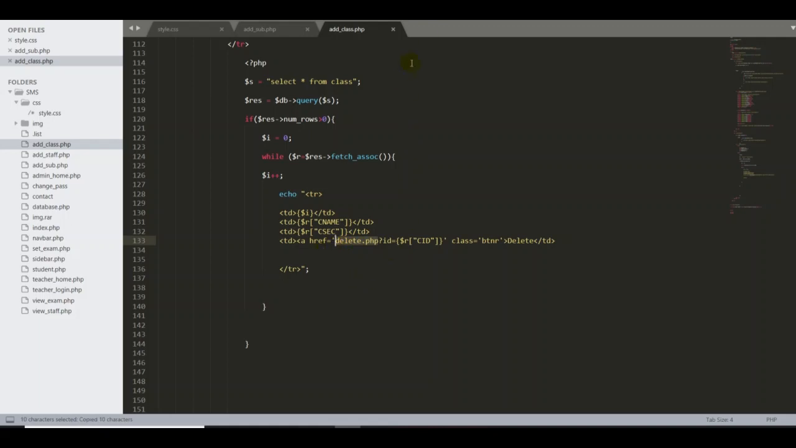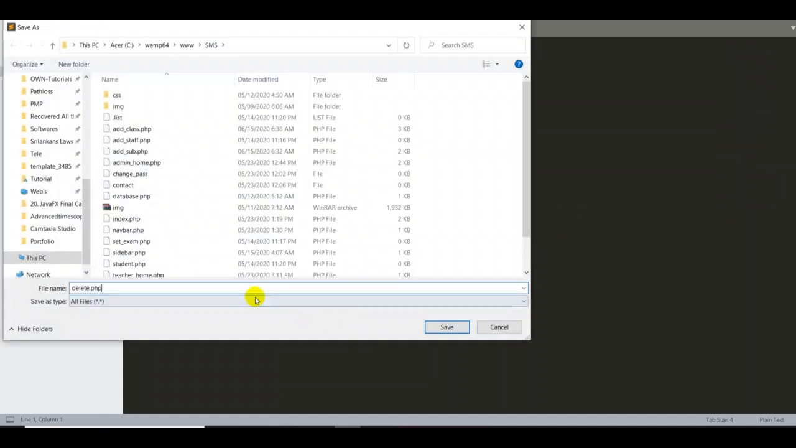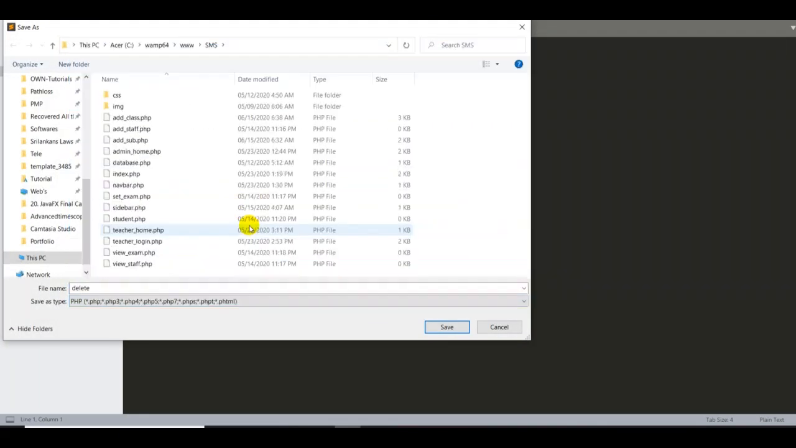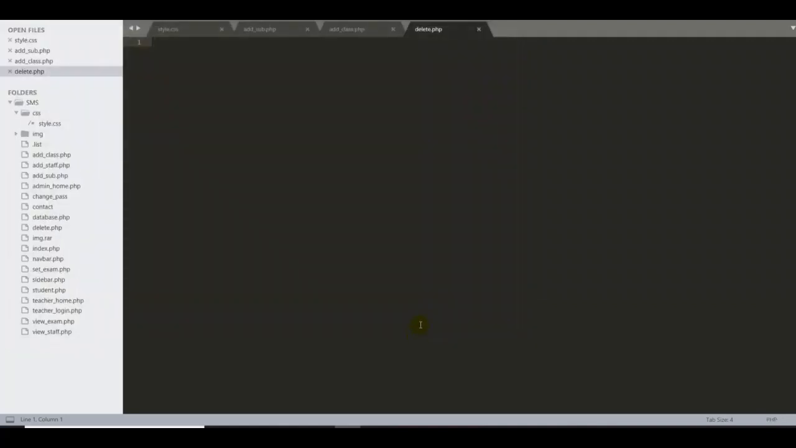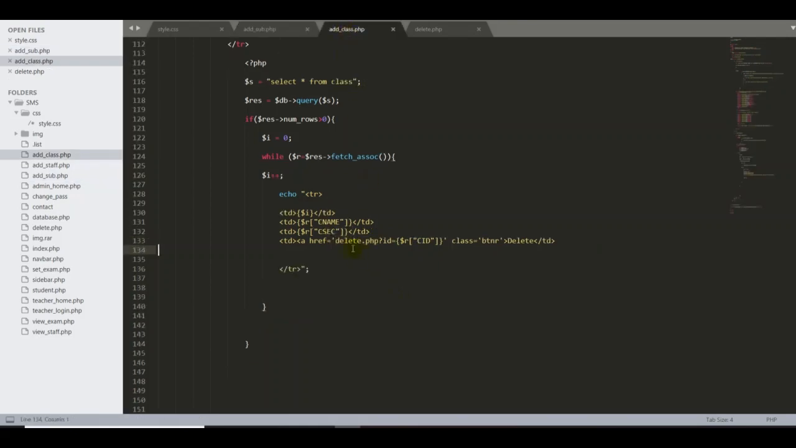In the includes folder, create delete.php, but you have to put the PHP extension, it is important. Good. Now we have the delete.php call. But if you go back to my add underscore sub page for the subject, I have to put a delete page there too, but it won't work if it's the same name. I can't give the same name to each page, because in add underscore class I have put delete.php.